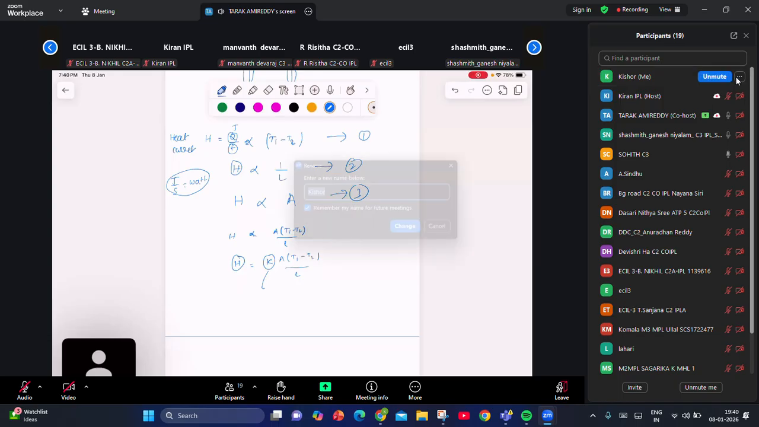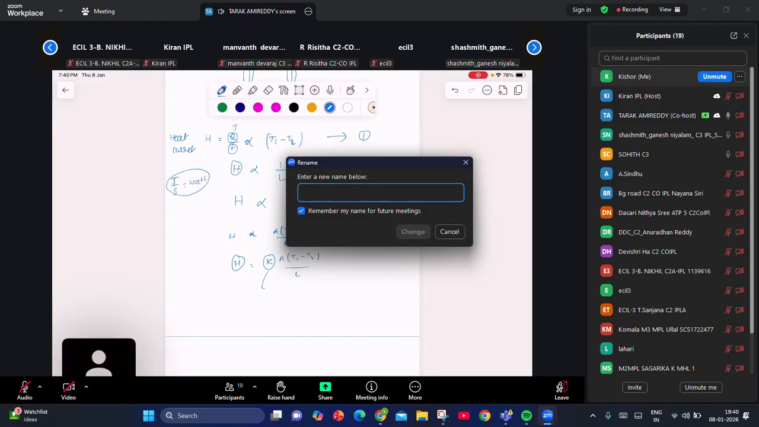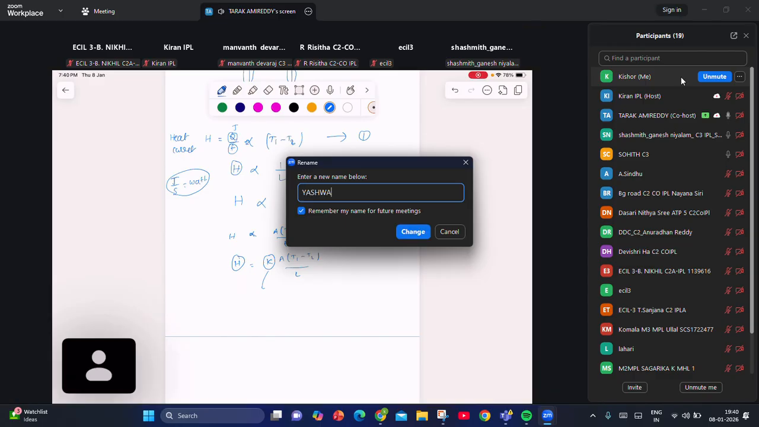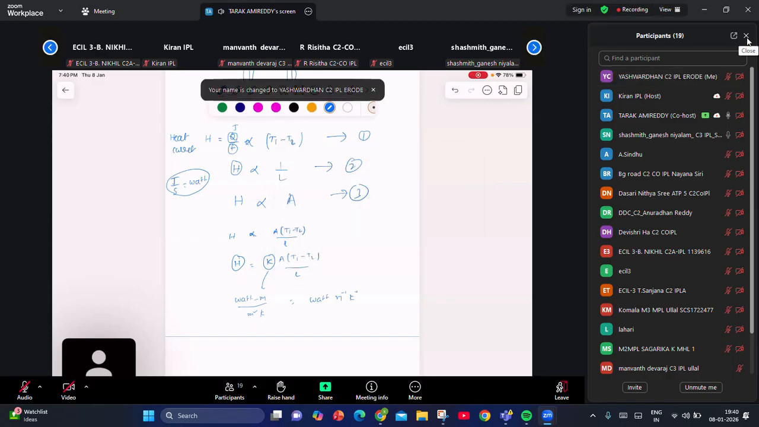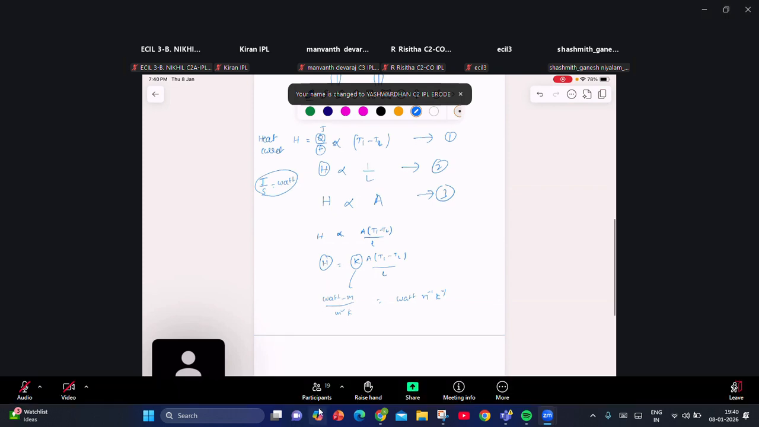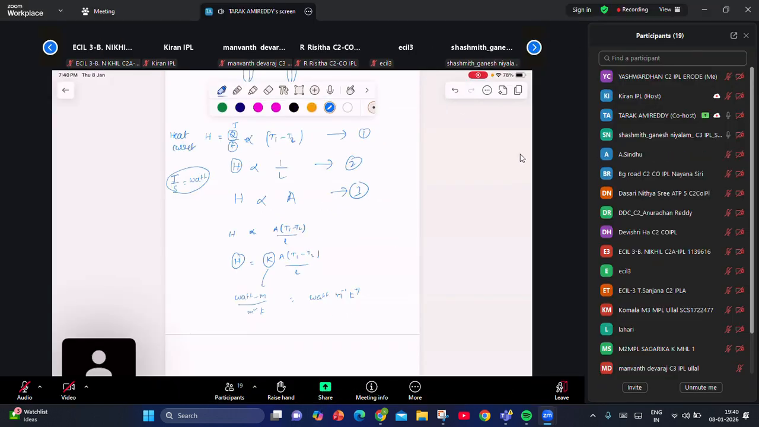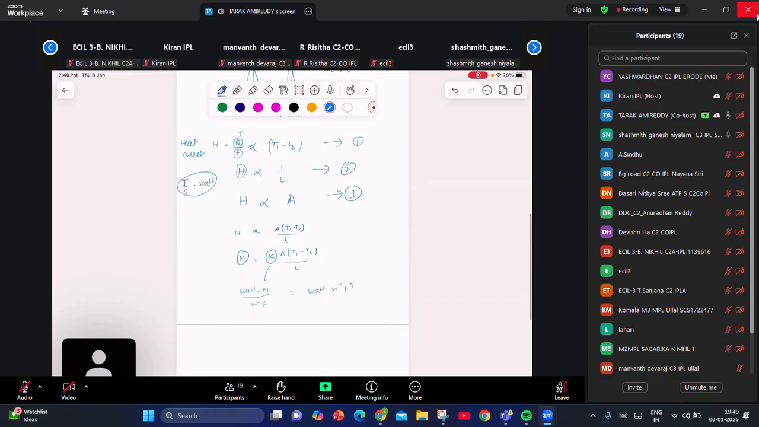Clear? What about the unit of K? Tell me. Watt per meter per Kelvin. Am I correct? Watt per meter per Kelvin, watt meter inverse Kelvin inverse, is the SI unit of coefficient of thermal conductivity.